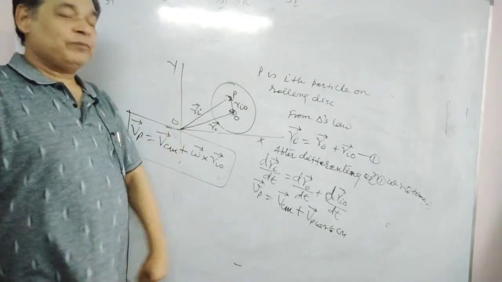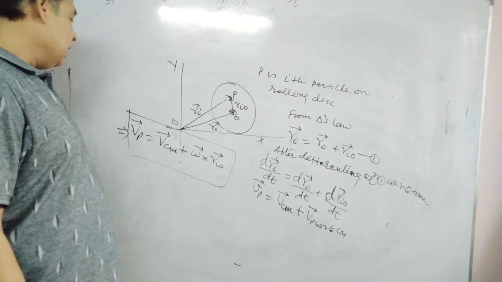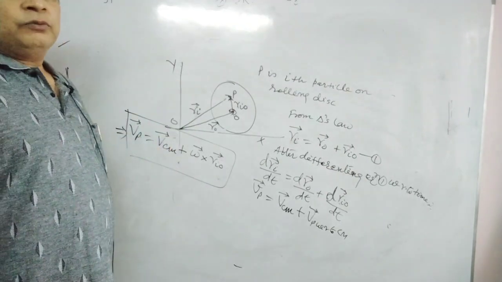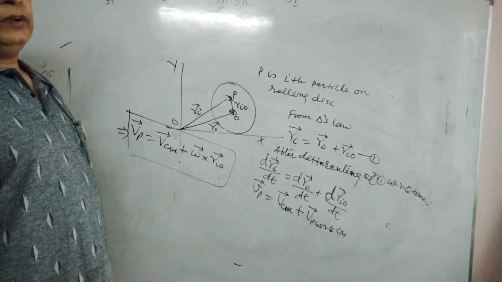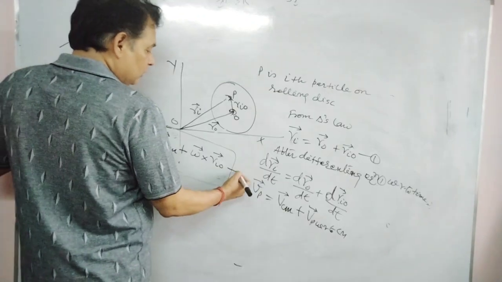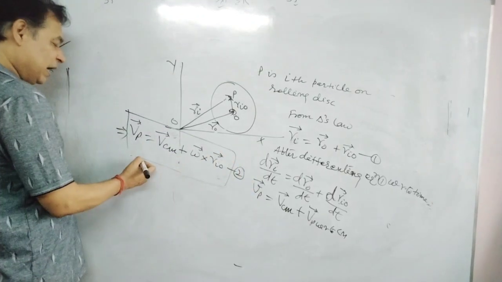This is the net velocity of the particle with respect to the frame of reference fixed at ground. In the same way, if we differentiate this second equation, we can get acceleration.